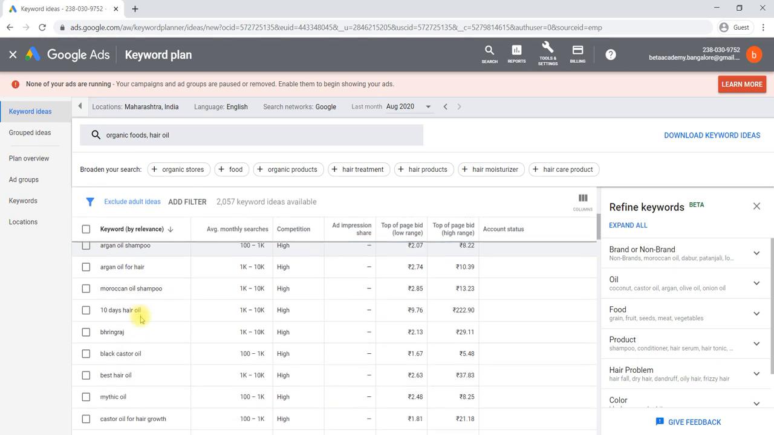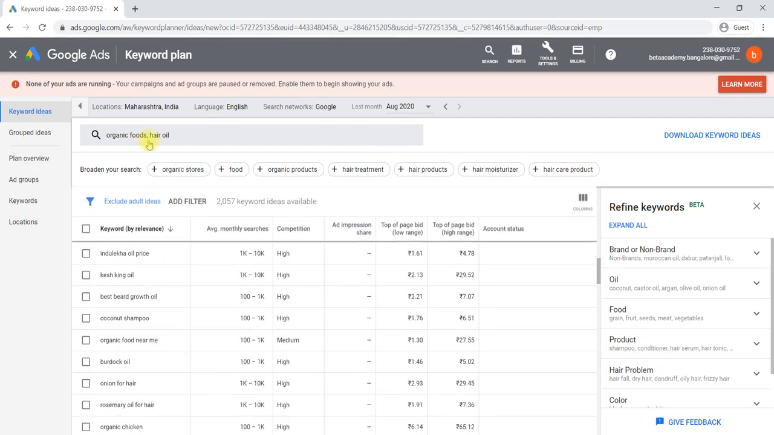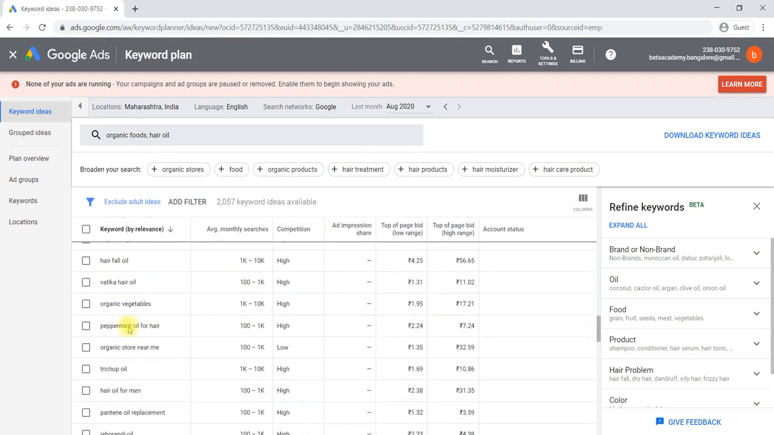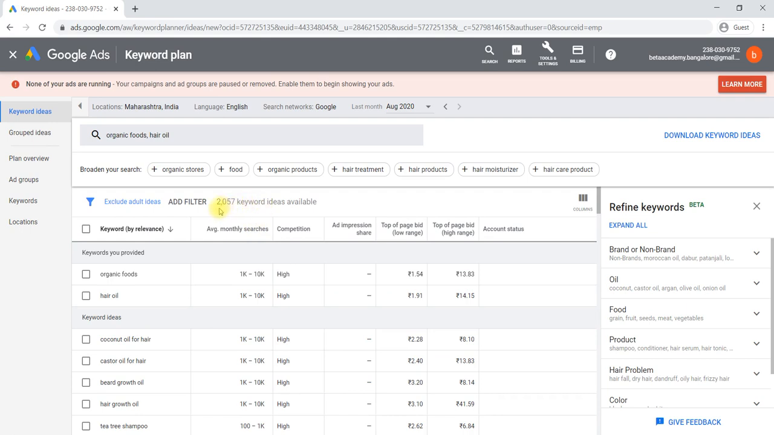You can select any of the keyword ideas suggested by Google, and Google will suggest keywords based on the searches that happened in the previous month. This is the August month search. By considering that, they suggest related keywords that are in the market. So many keywords are there here. In total, the number of keywords related to your product is 2057. 2057 keywords belong to organic foods and hair oil.